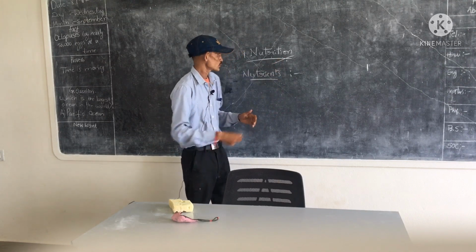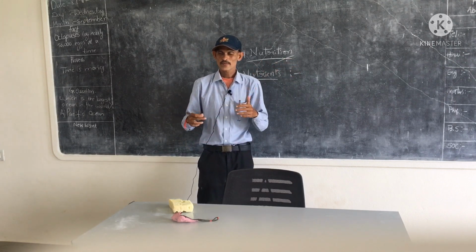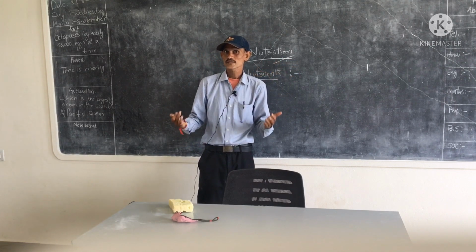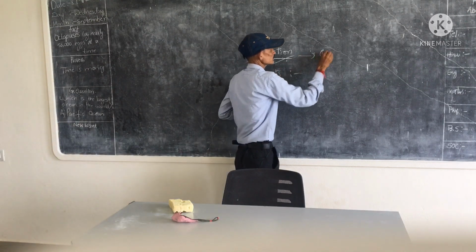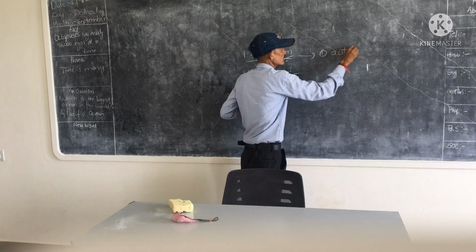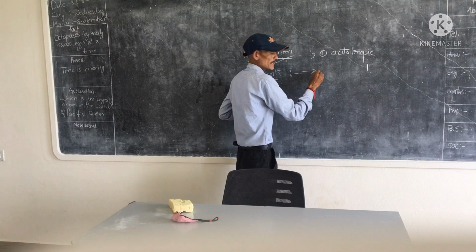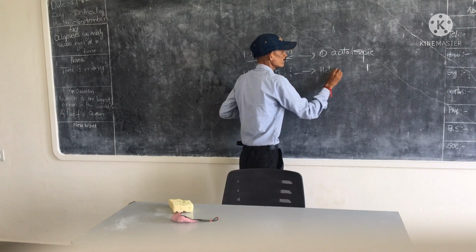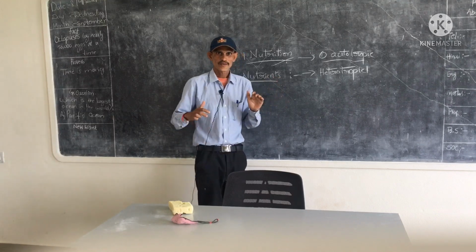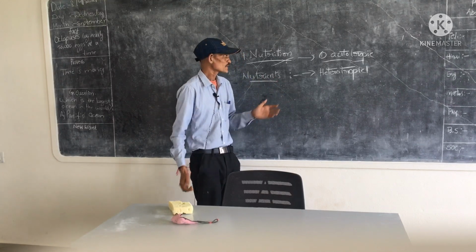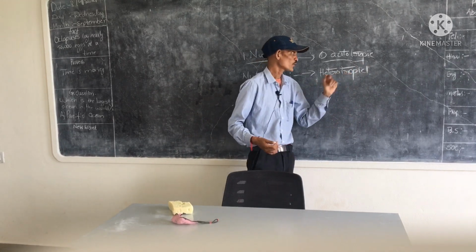Next, we discuss different types of nutrition. Generally, there are two types of nutrition. The first one is autotrophic nutrition. The second one is heterotrophic nutrition.